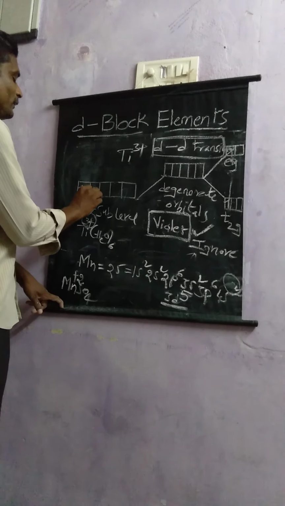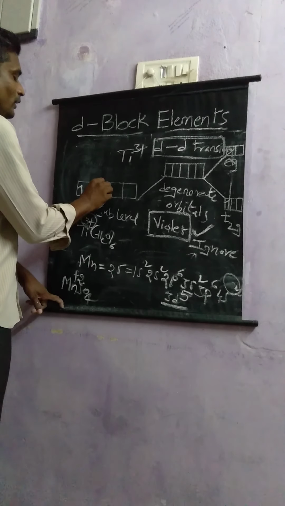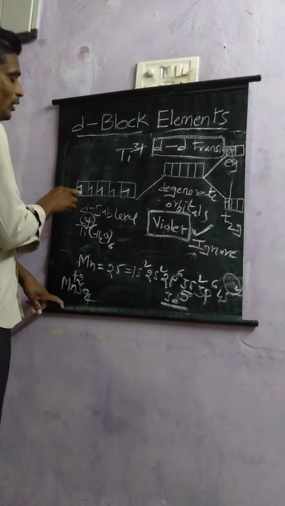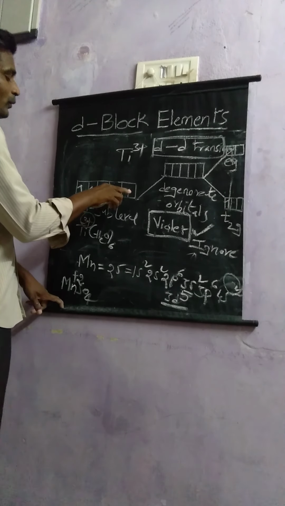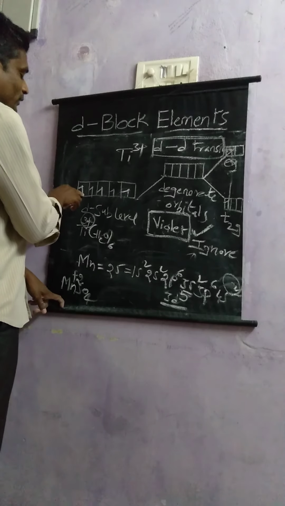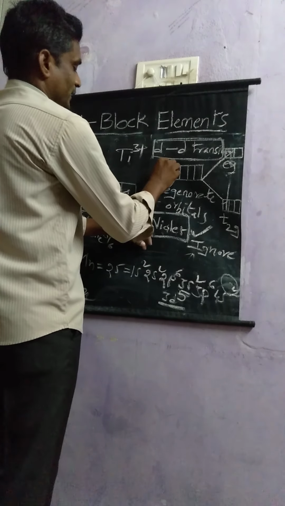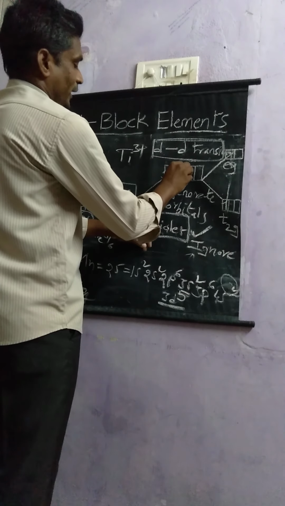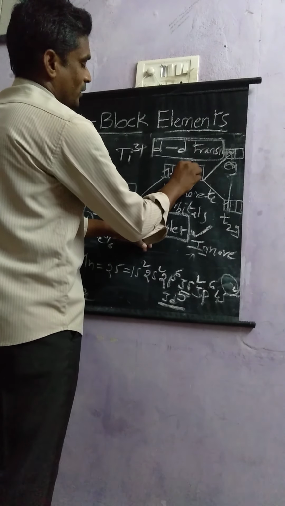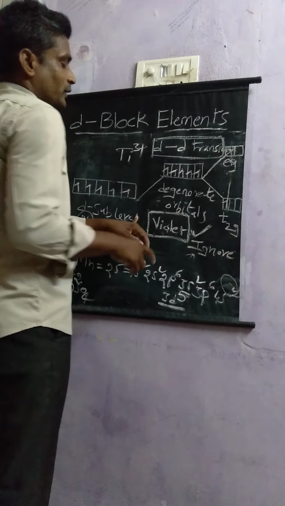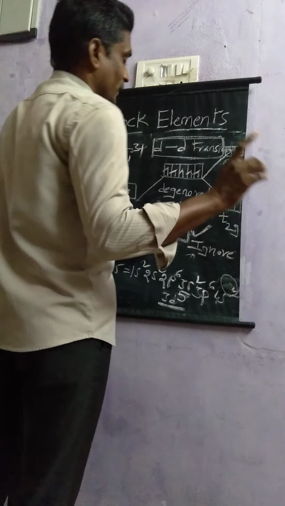Now I am writing the electronic configuration of the 3d sublevel. All orbitals have 1 electron each, and after excitation again 5 electrons are there, that means all orbitals contain one electron each.